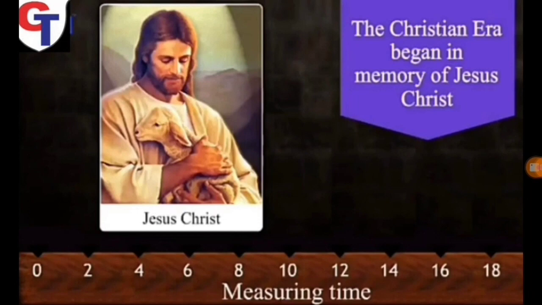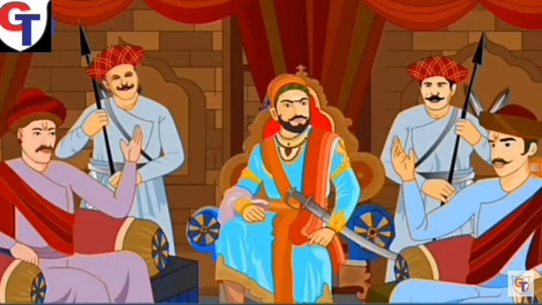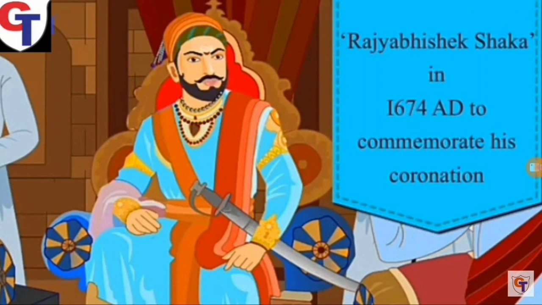It is an age-old custom to start a new era to commemorate a special event. For example, the coronation of a great king. We know that Chhatrapati Shivaji Maharaj started a new era, or Shak, known as Rajyabhishek Shak in 1674 AD to commemorate his coronation.